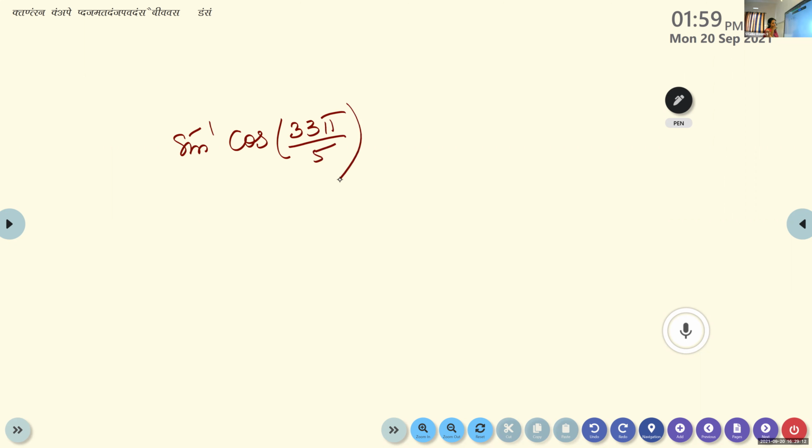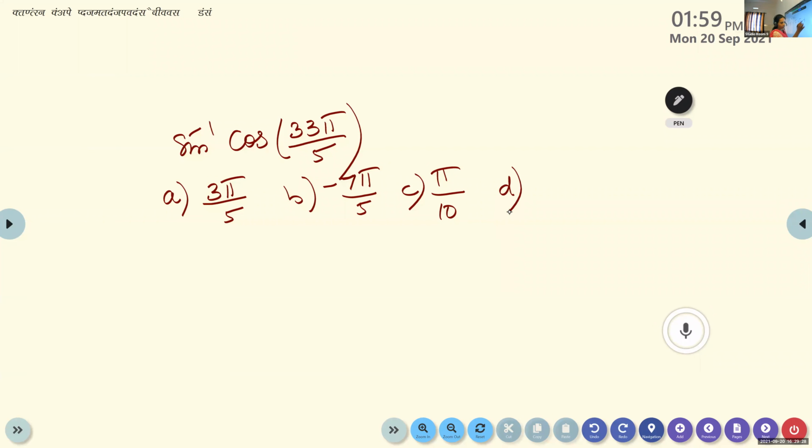Option A, 3 pi by 5. Option B, minus 7 pi by 5. Option C, pi by 10. Option D, minus pi by 10.